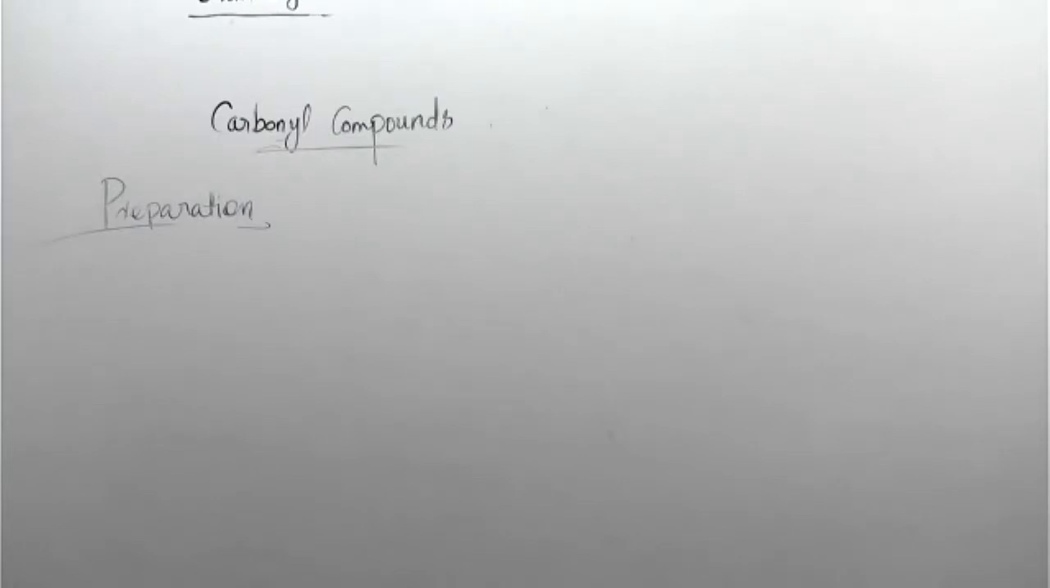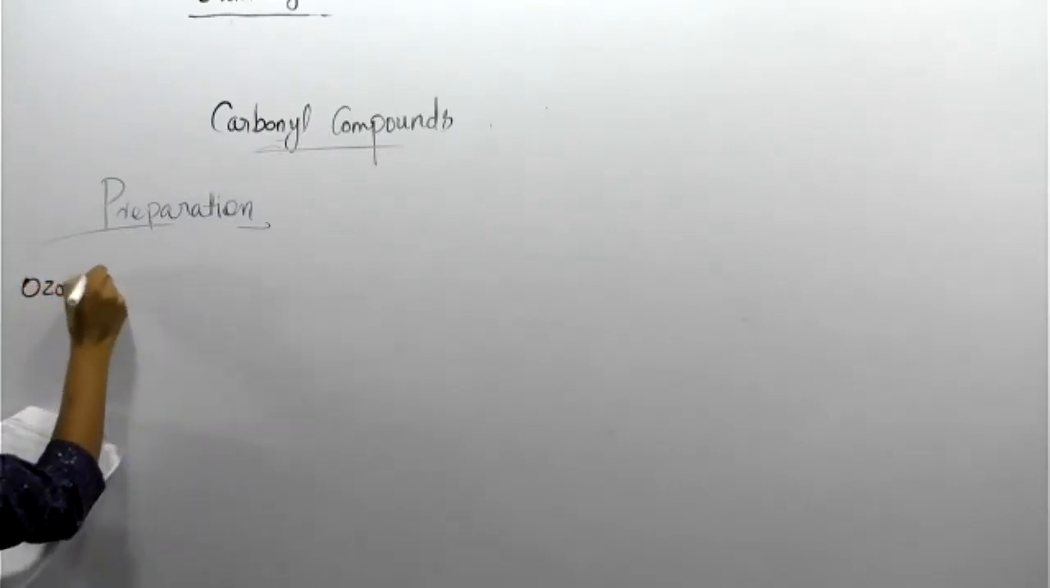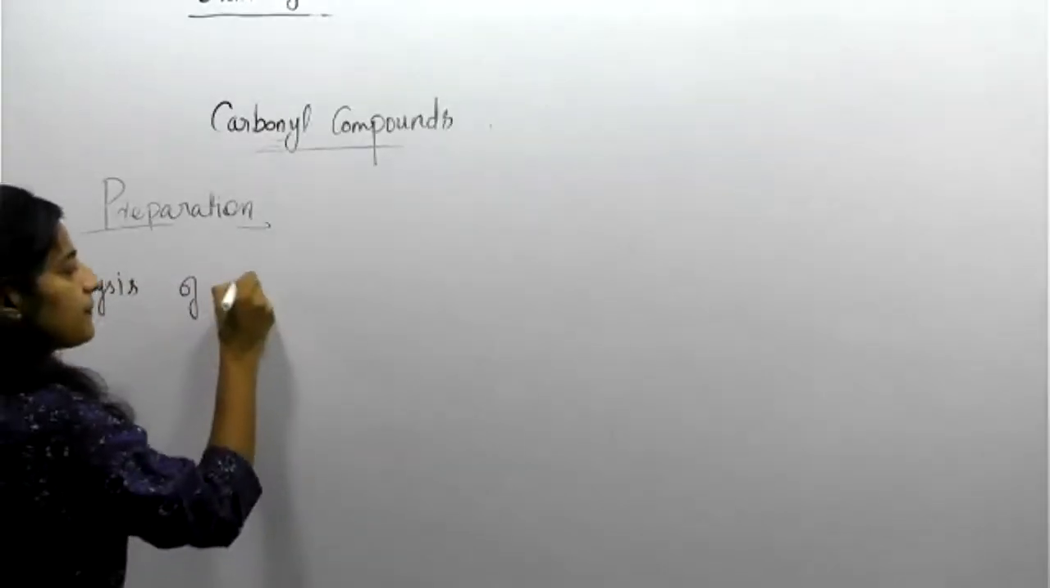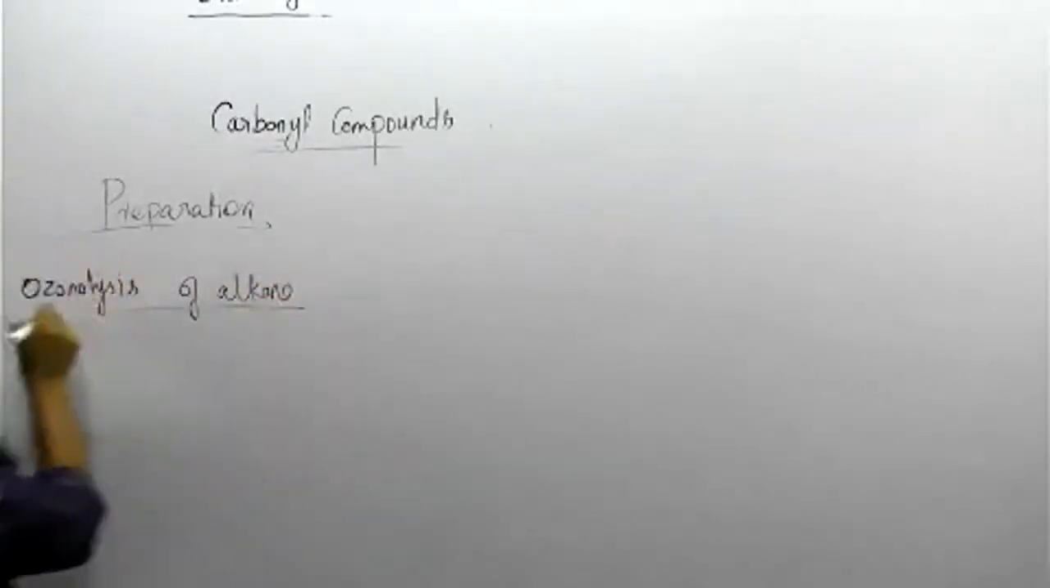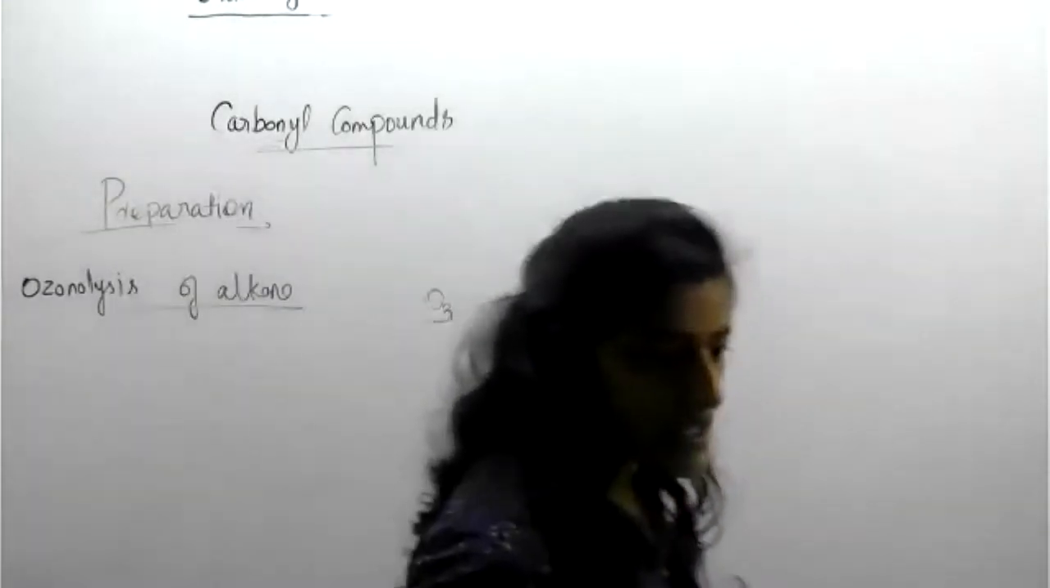Okay, another one, also important, we are discussing ozonolysis of alkene. This is another mode of preparation. Ozone, you know, is generally represented by O3.